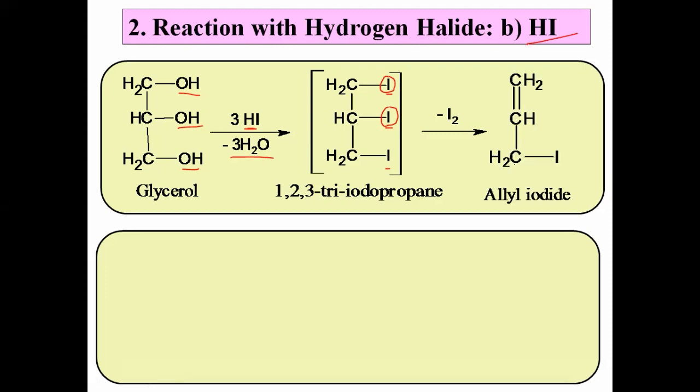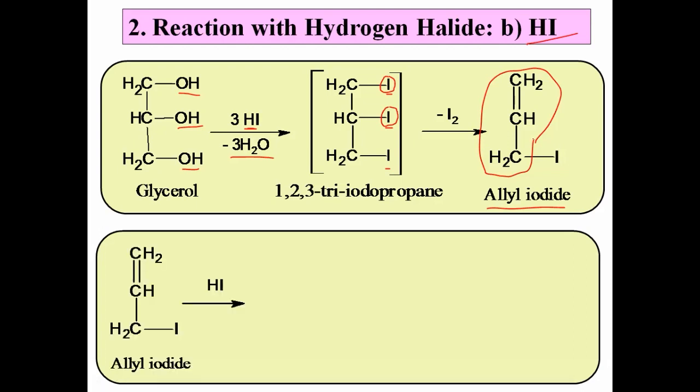And there is the formation of a new molecule, and this is called allyl iodide. Actually, this particular group is called the allyl group, and hence the name allyl iodide. Now, can this allyl iodide further react with excess of HI? If there is excess of HI, what should be the possibility?